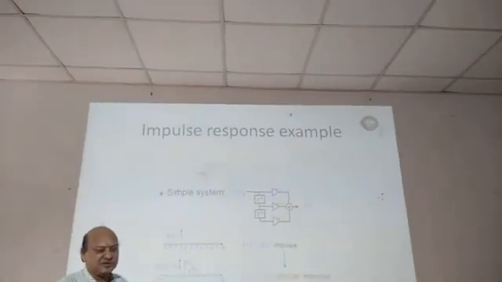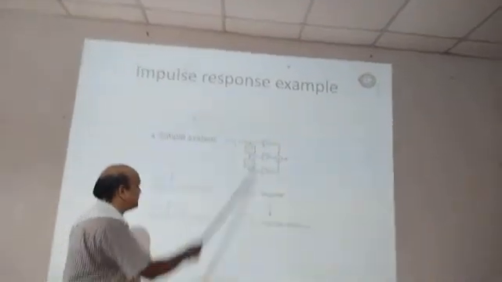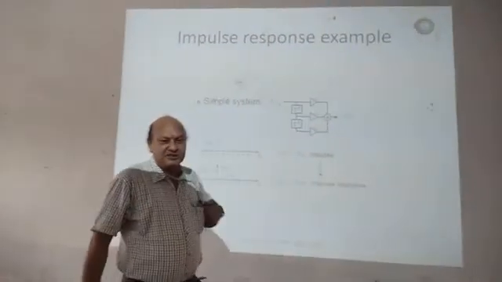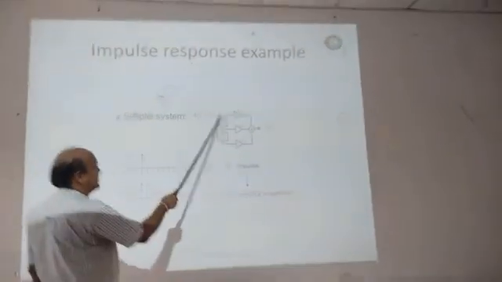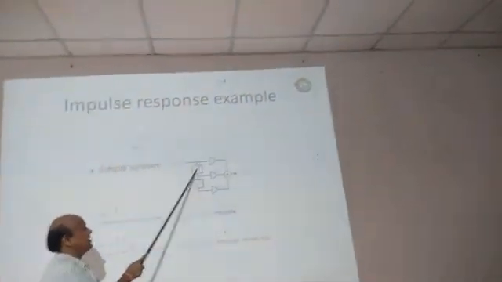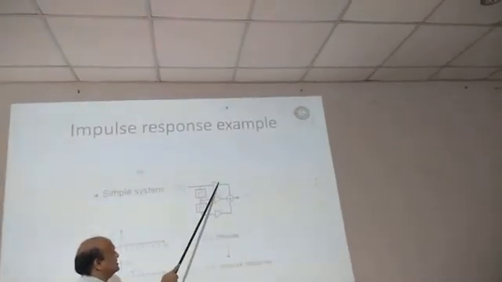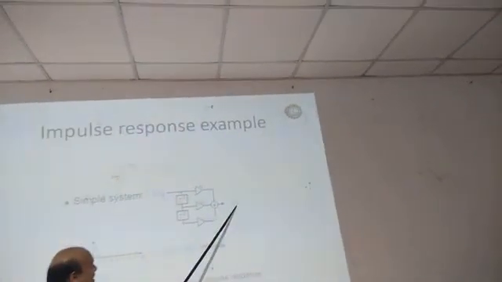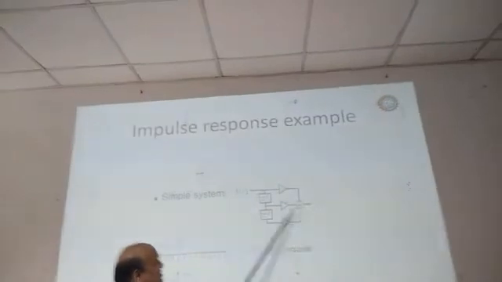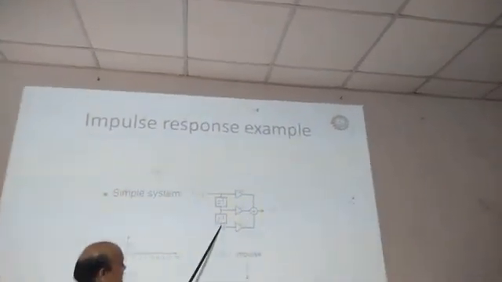A simple system is shown here. This type of structure is called a filter structure, and these structures are used in digital filters like FIR filter and IIR filter. This is the delay unit, delay by one sample, delay by one sample, and these are scalars alpha 1, alpha 2, alpha 3, and this is y of n. So y of n is equal to alpha 1 into x of n plus alpha 2 into x of n minus 1 plus alpha 3 into x of n minus 2.